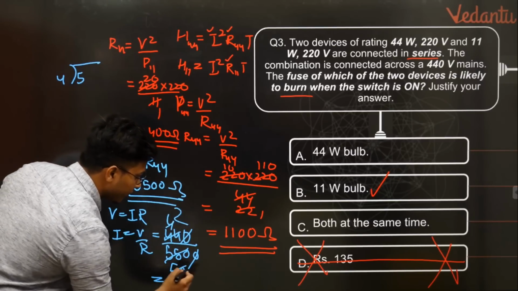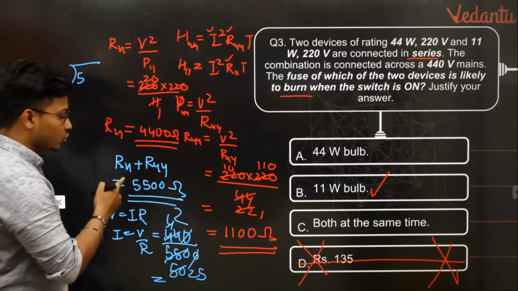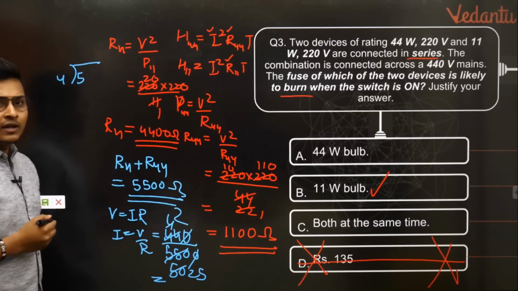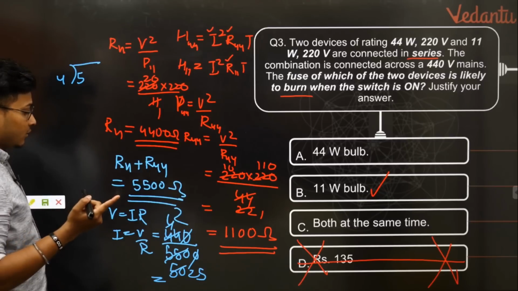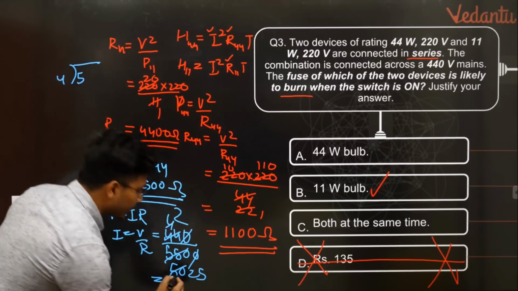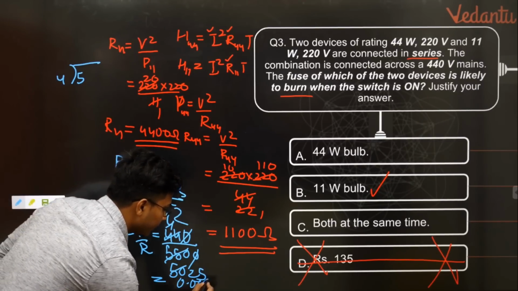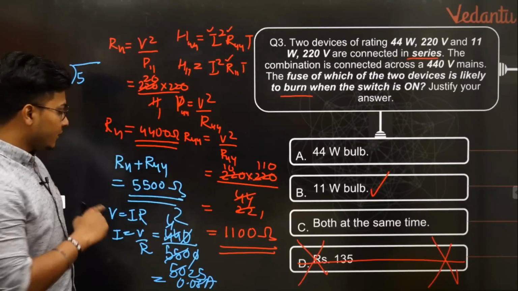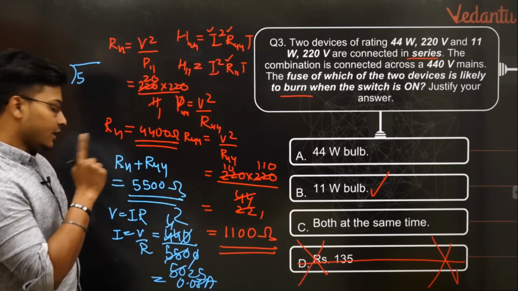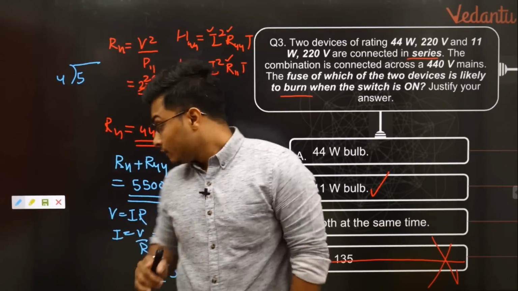2 2s are 2, 2 5s are 10. So 2 divided by 25, I think the value will come out to be 0.08 or something, isn't it? Yes. So the value will come out to be nothing but 0.08 amperes. That will be the total. Yes, it will be 0.08 amperes for the total current value.